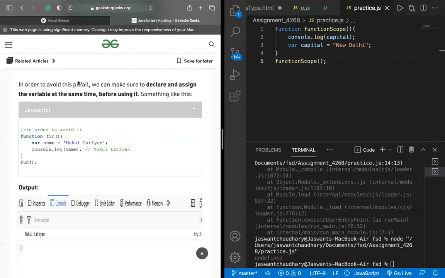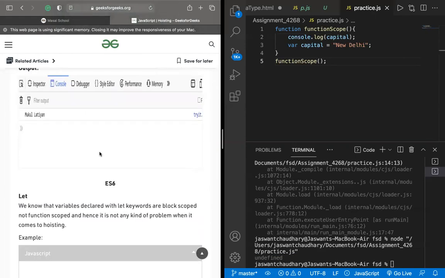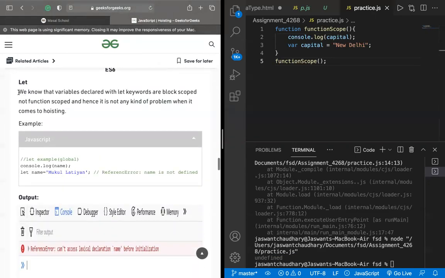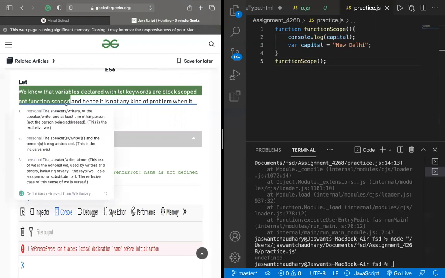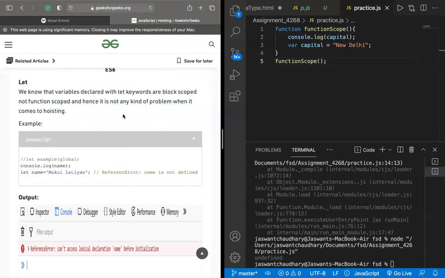Right. Okay, great. So in the ES6 version, we know that variables declared with the let keyword are block scoped, not function scope, right? And hence it is not any kind of problem when it comes to hoisting, because these are block scoped.